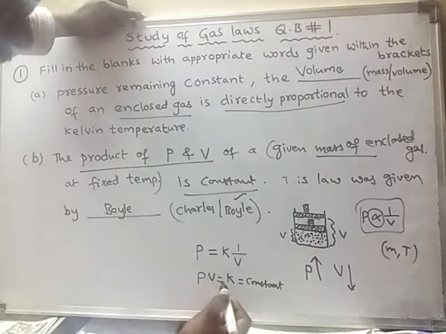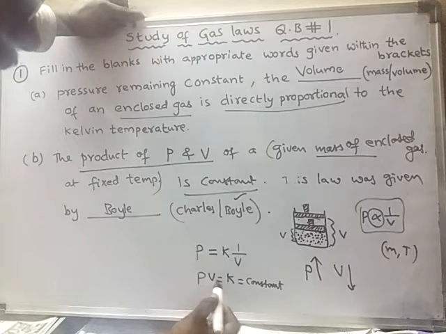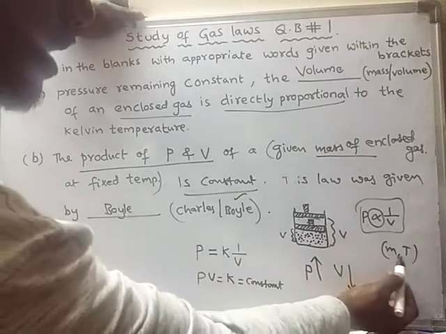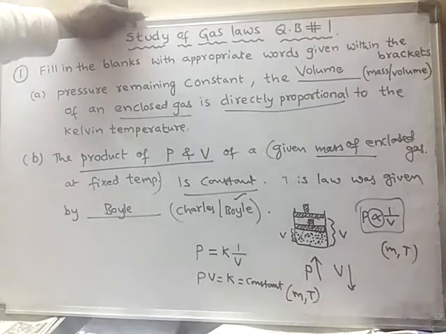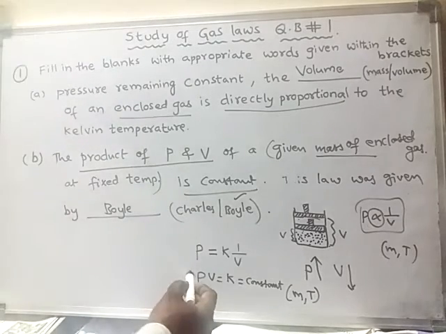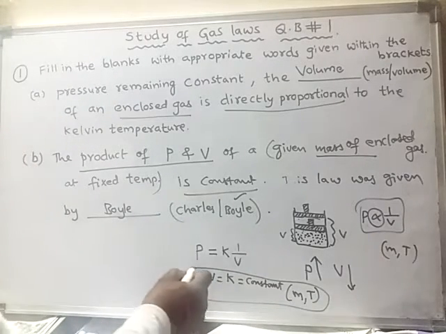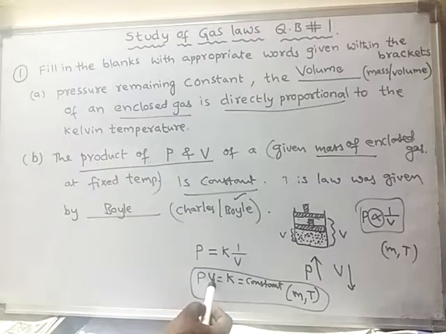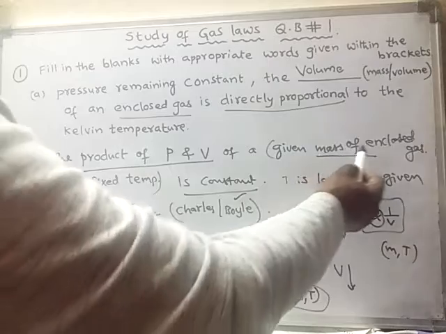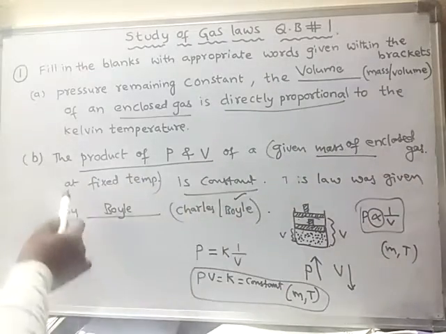So that means PV, the product of pressure and volume, remains constant under constant mass and constant temperature of the gas. That is the meaning of this statement. The product of pressure and volume of a given mass of enclosed gas at fixed temperature.